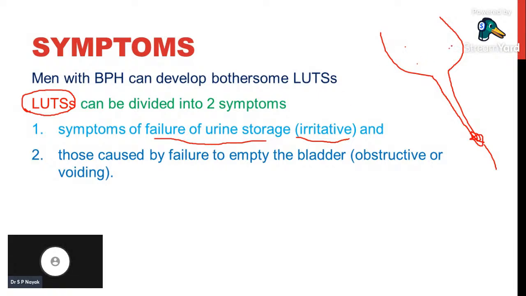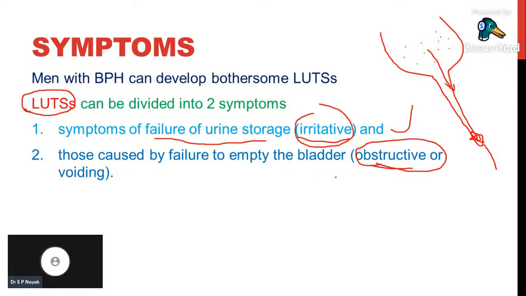The urine stored in the urinary bladder fails to be held. That is considered an irritative symptom. The second type is obstructive symptoms: obstruction in the bladder or urethra stops the emptying of the bladder.